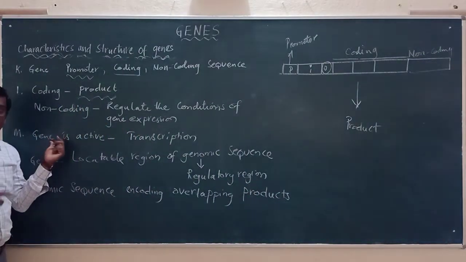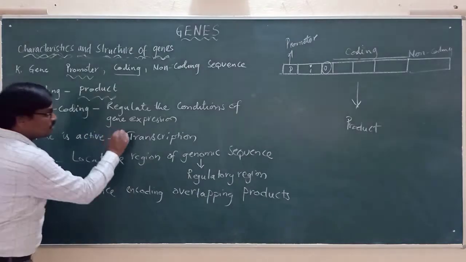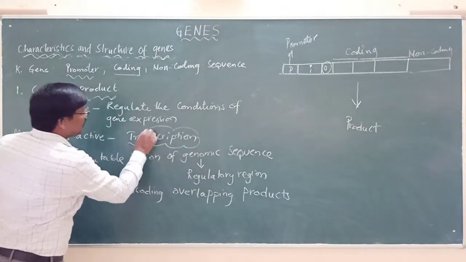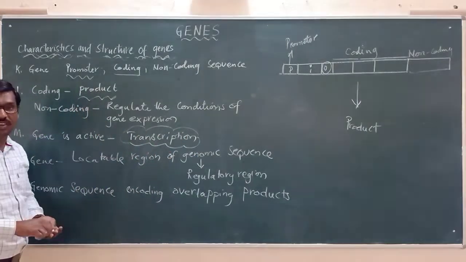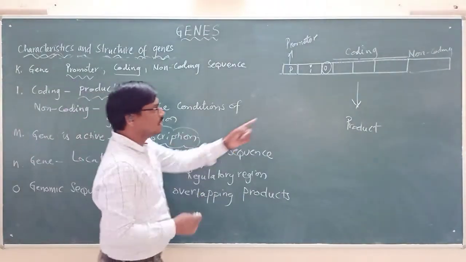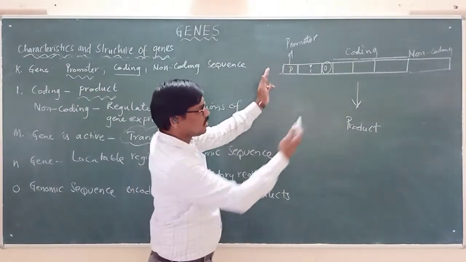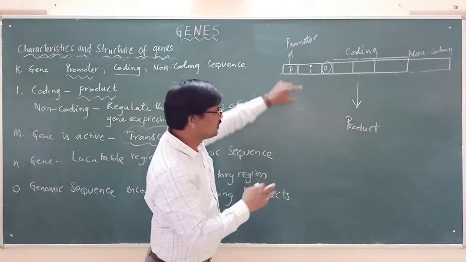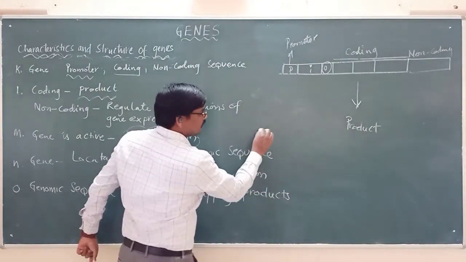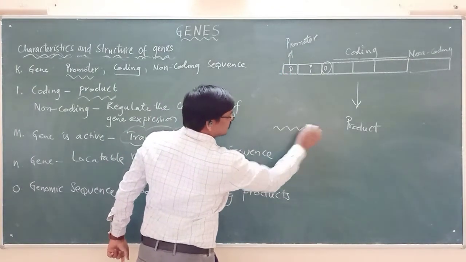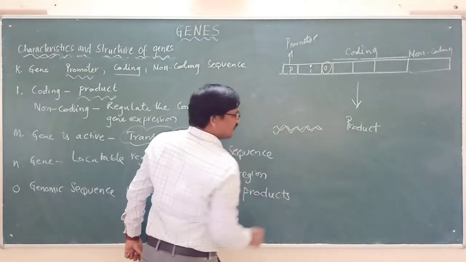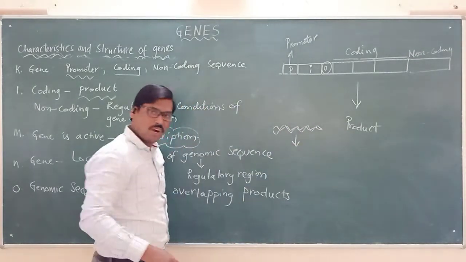And now the gene is active. When the gene is active, it undergoes a process called what? Transcription. Now see here. This is the gene, a short segment of DNA. Otherwise here we are just looking at it as a block. This is the DNA which undergoes what now?